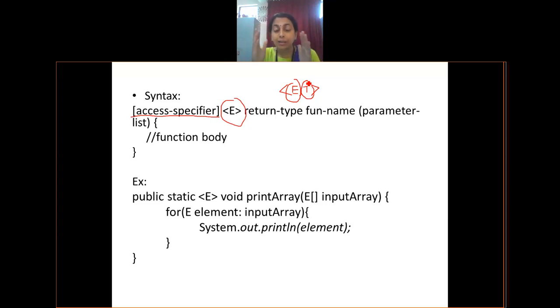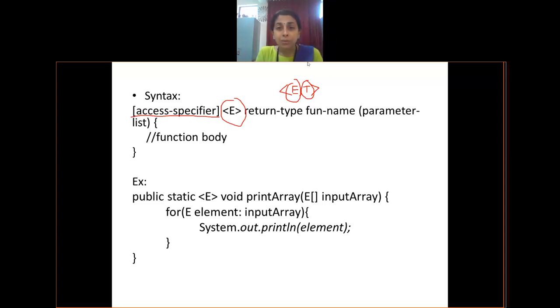So at a time, you can pass more than one data type. So how can you pass? You can pass a comma separated list of generic type parameters. One method or one class can accept more than one generic data type parameter.